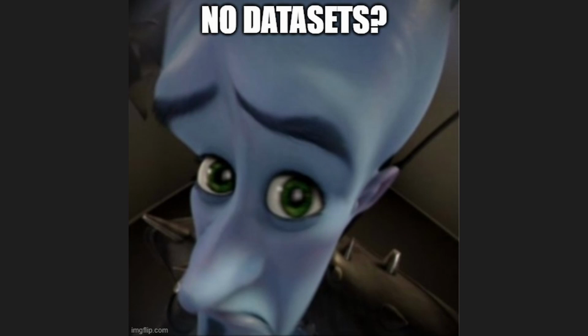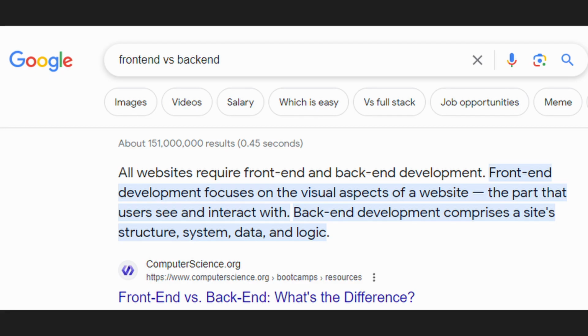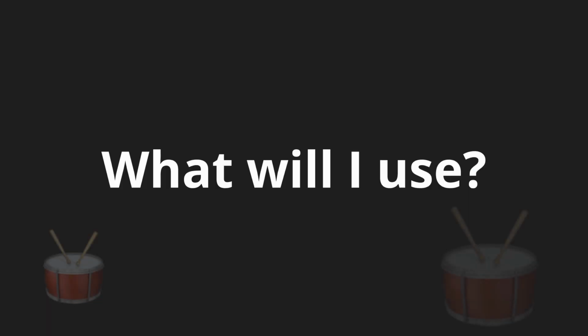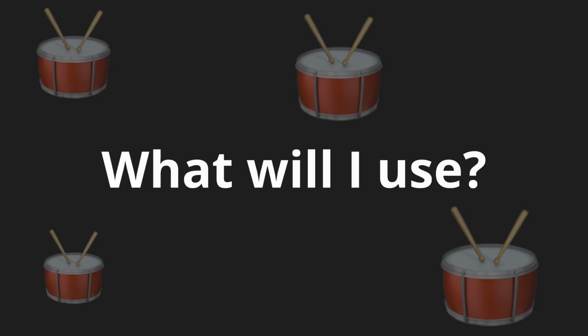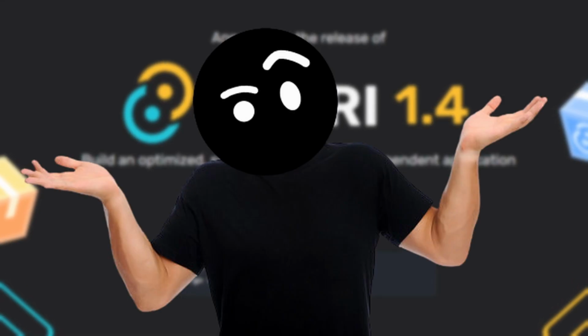Okay, because I couldn't find the datasets on the internet, I started working on the front end instead. If you don't know, front end is what you see and backend is what's happening behind the scenes. And now it's a great time to point out what I will be using. Tauri. Yes. I don't know how to make this more dramatic.